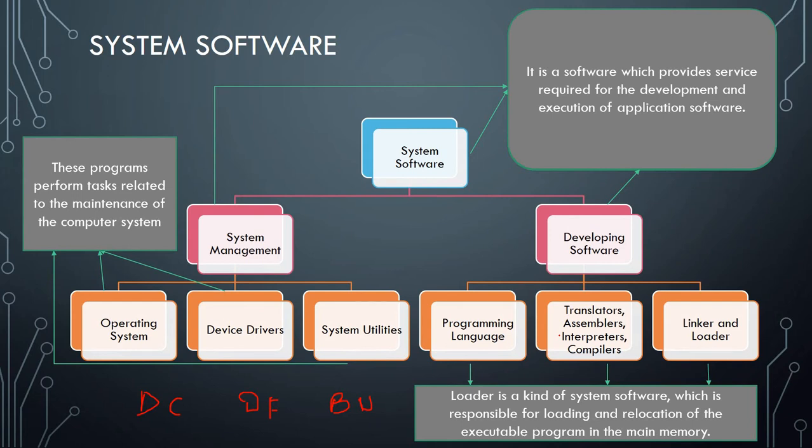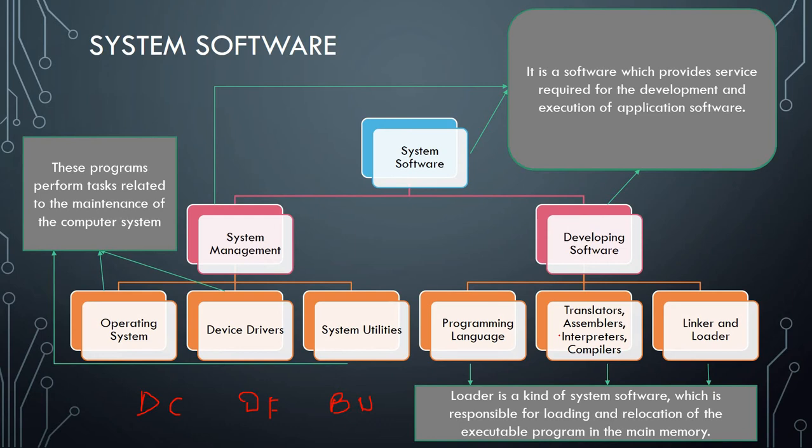Now if we are linking something and we want the output, we need a memory to store it. That is a loader, which is used to load and relocate the program in the main memory, because we need to check the result, then it should be in the main memory, so that we will easily fetch it out. So this is the function of loader.